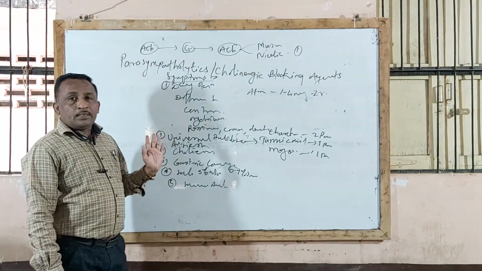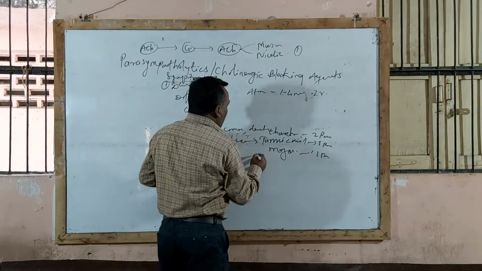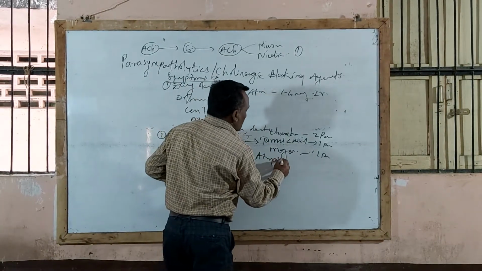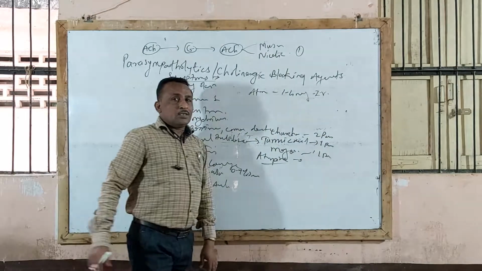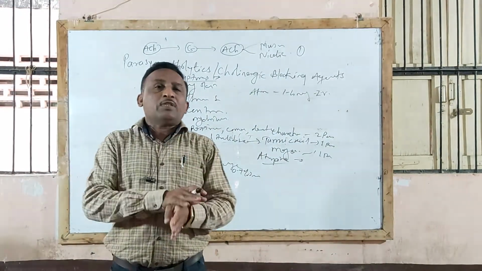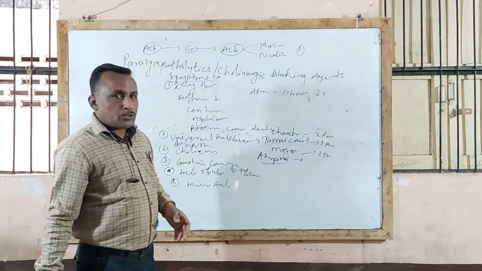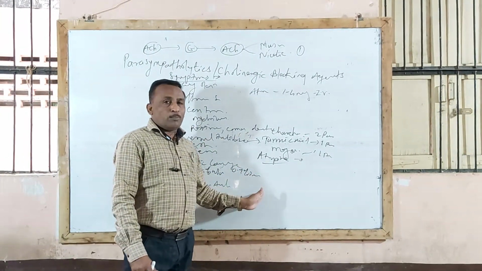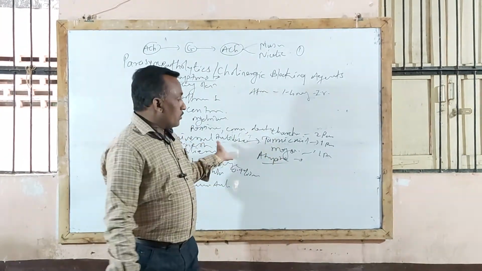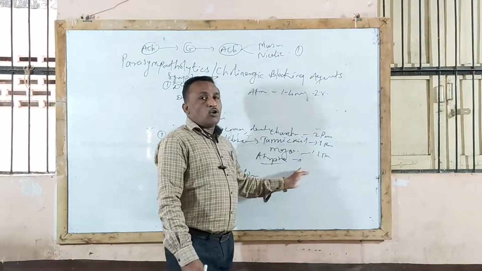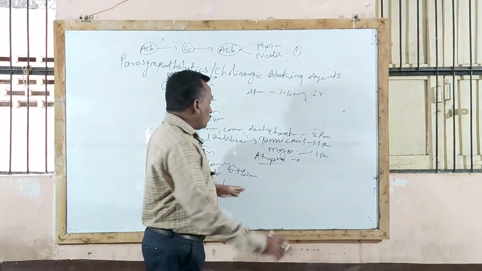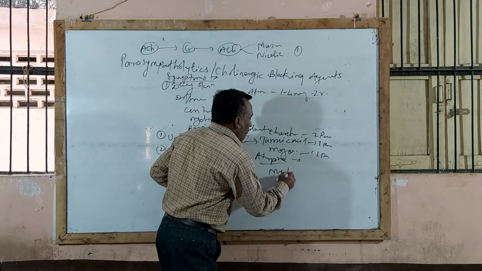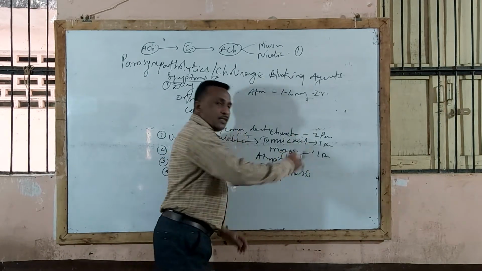Then one more point in this chapter is atropine substitute compounds. Atropine substitutes are compounds structurally related to atropine and used as a substitute, that is synthetic or semi-synthetic compounds like homatropine, eucatropine, scopolamine. These compounds are used in the treatment of mydriasis, that is as mydriatic drugs.